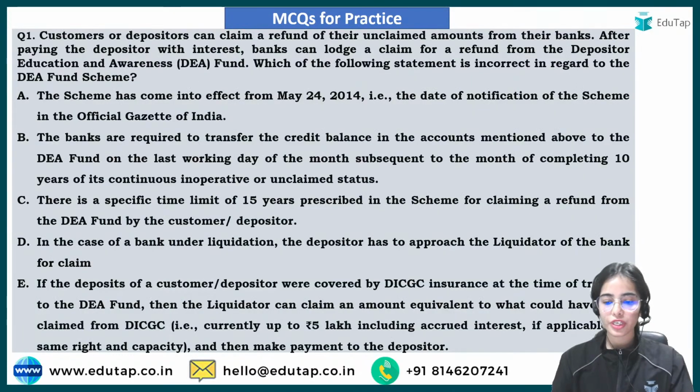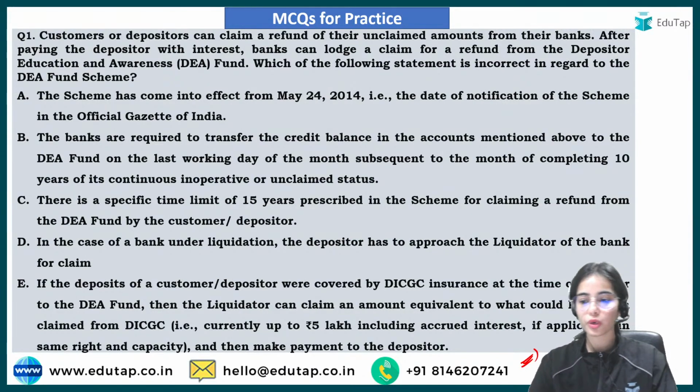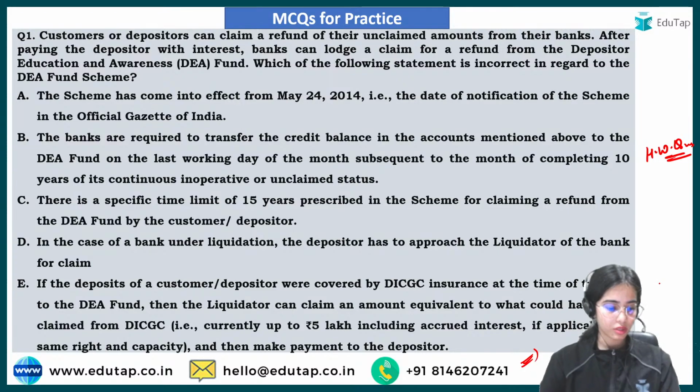So this is the first question. I hope you will be easily able to answer this question. So try to read the question and try to answer it. This is your homework question. I hope you are able to see this clearly.